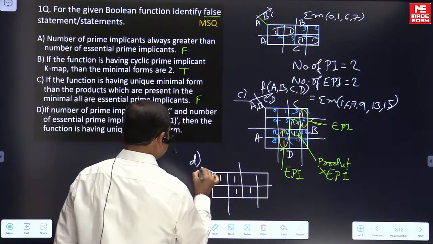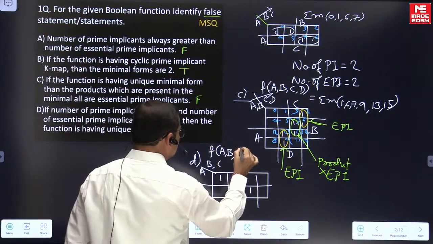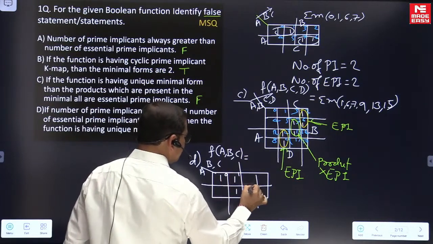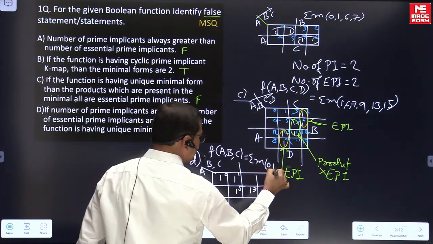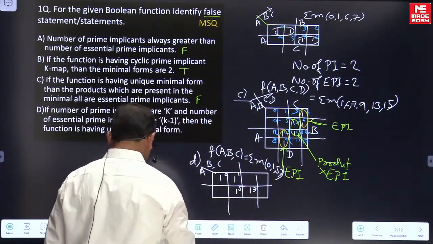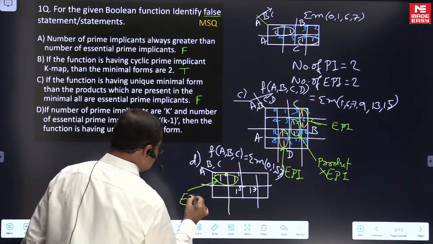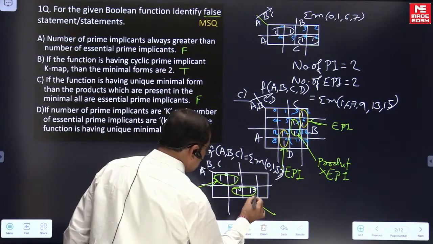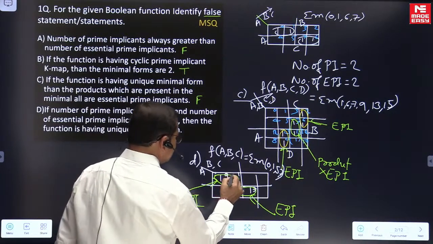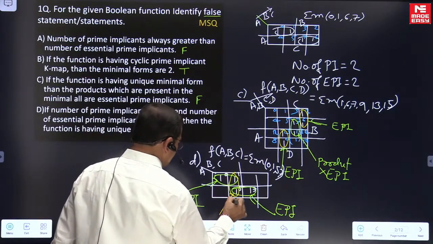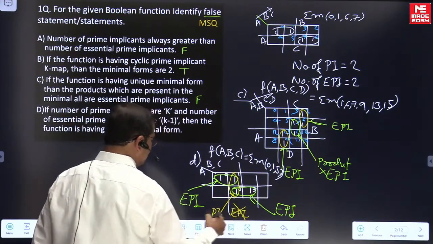These are the minterms: 0, 1, 5 and 7. If you look here, this is an EPI. The product corresponding to this is an EPI. A subgroup's product is an EPI, right? And this is also a prime implicant, but of course this is not an EPI.